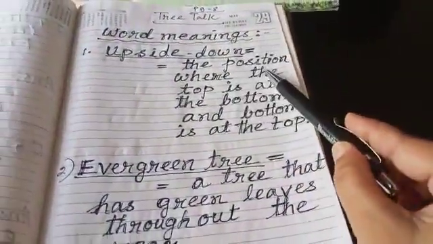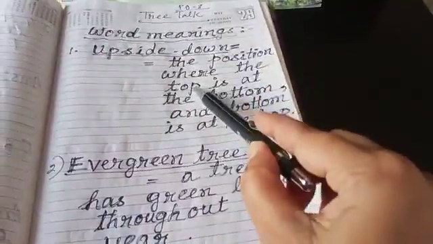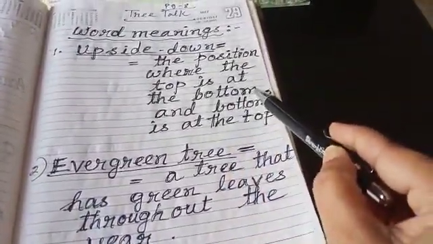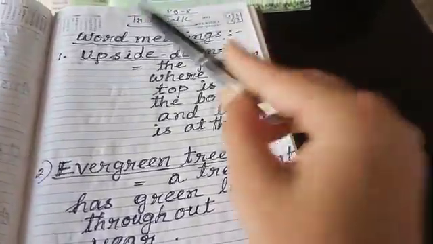The position where the top is at the bottom and the bottom is at the top. Upside down.